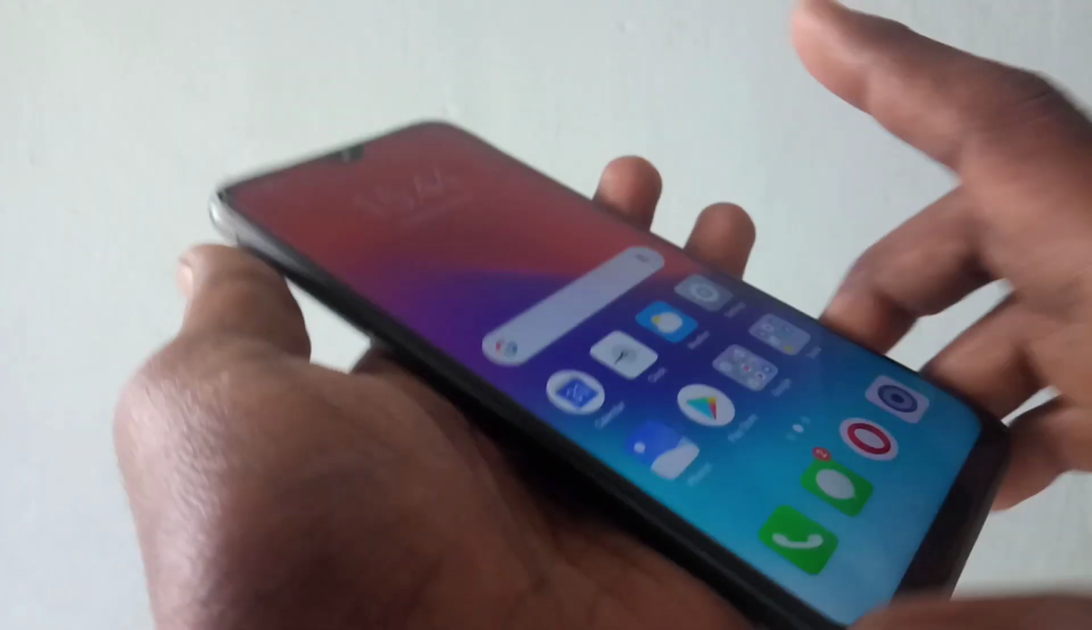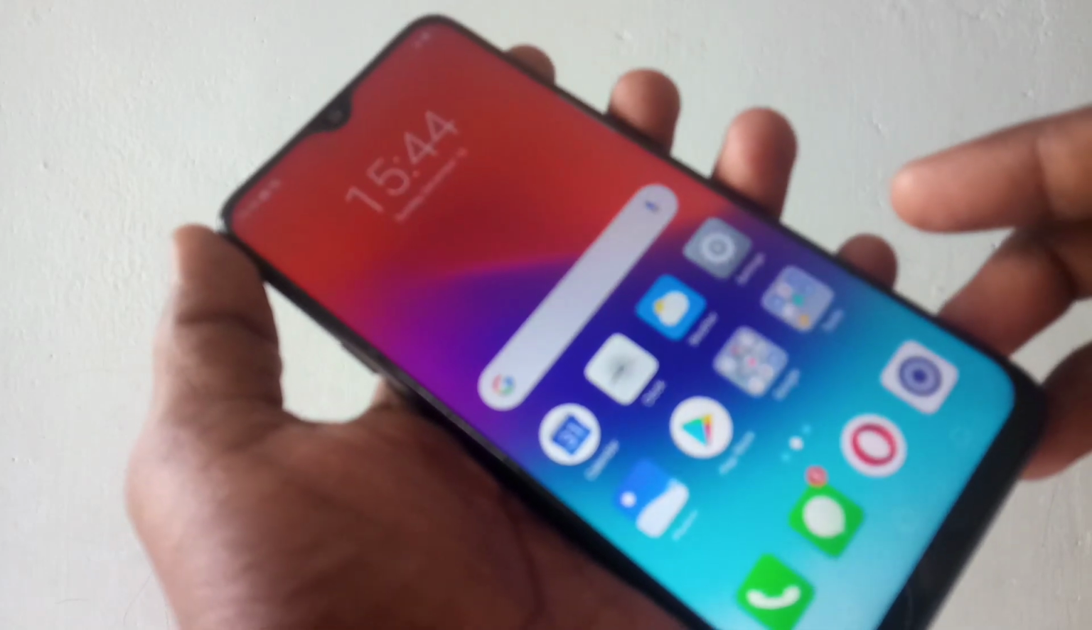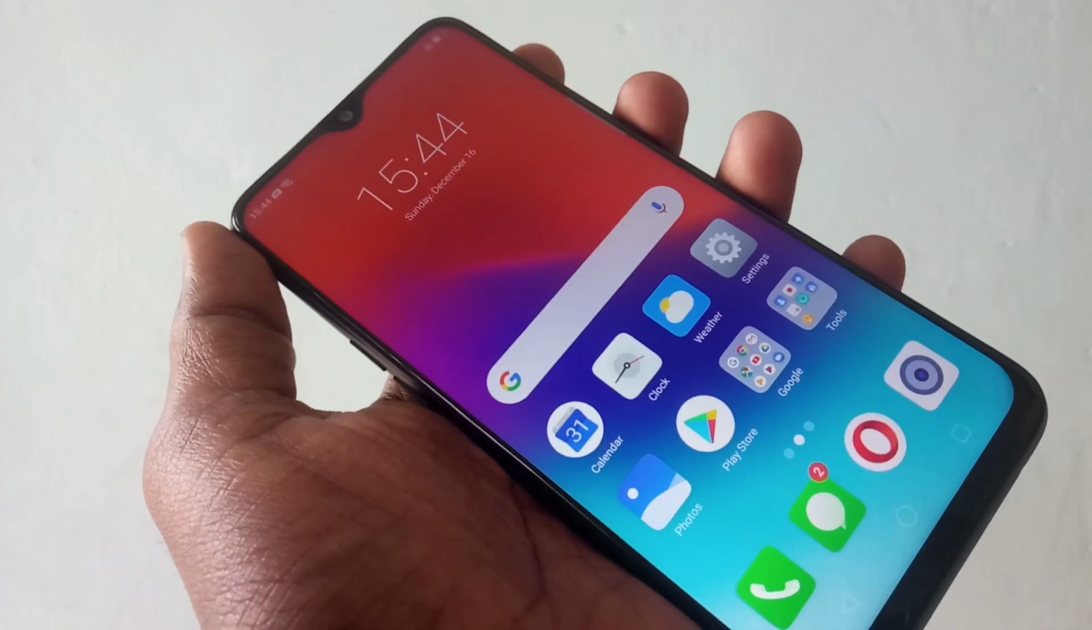This is RealMe 2 Pro smartphone. In this video, you will learn how you can set ringtone in RealMe 2 Pro smartphone.